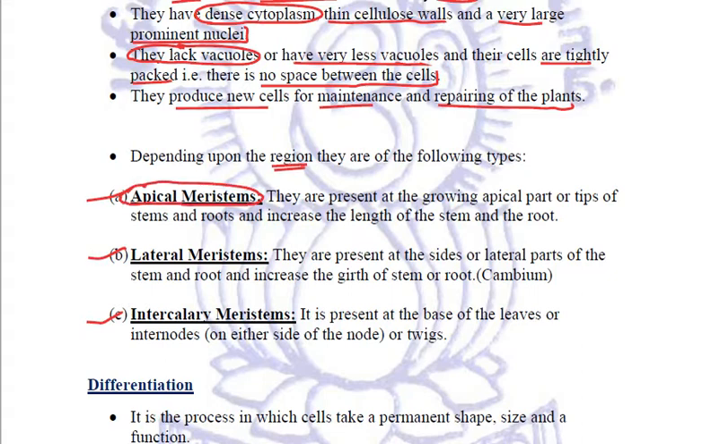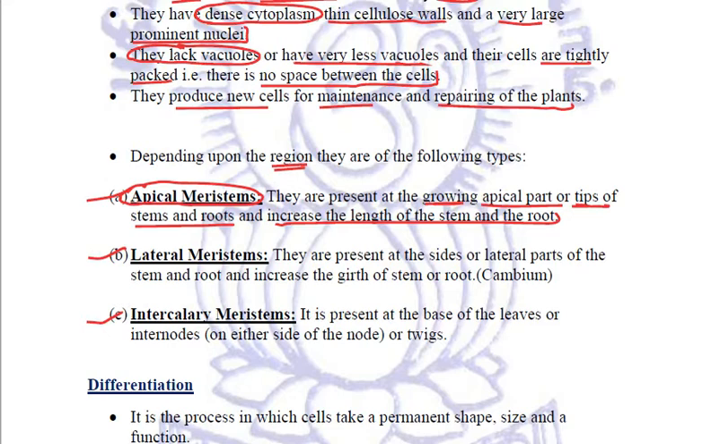Now, what are apical meristems? These are the meristematic tissue which are present at the growing apical parts or the tips of the stem and root. Because they are continuously dividing, they are present at the tips, they help in increasing the length of the stem and the root. So apical meristems increase the length of the plant upward as well as downward.